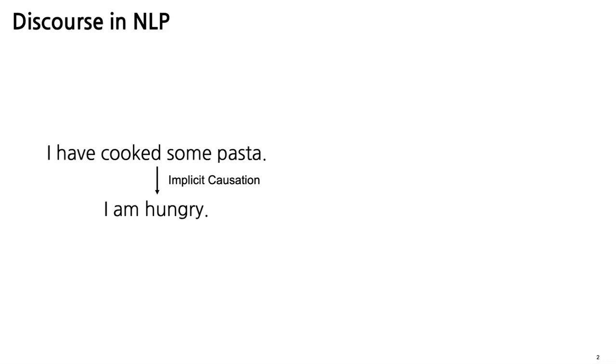First, let's take a look at what discourse relations are by taking these two sentences as an example. If I say to you, "I have cooked some pasta, I'm hungry," then you would probably infer that the second sentence, me being hungry, is the reason why I've cooked the pasta. So these two sentences are linked with a causal relation, and it is an implicit causation as there's no explicit discourse connectives such as "because".